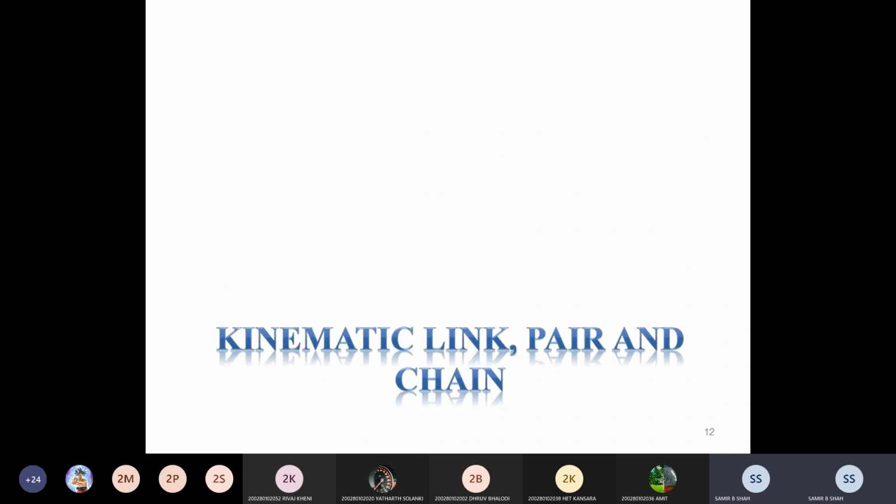Now some important terms. This kind of terms is asked in your exam, so remember terms like kinematic link, kinematic pair, and kinematic chain. These terms are asked many times in your exam: define all these terms. So we will give a brief introduction about all the terms with proper examples.